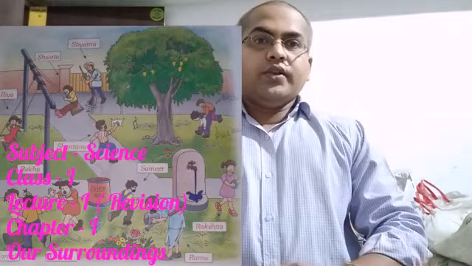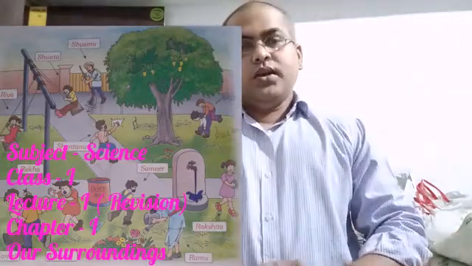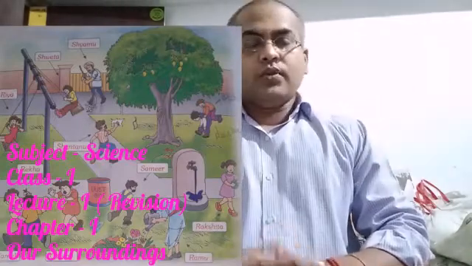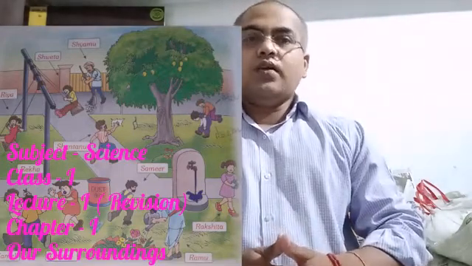Today, in this video lecture, we will discuss Chapter 1. This is a revision video of Chapter 1. The name of the chapter, we all know, is Our Surroundings.